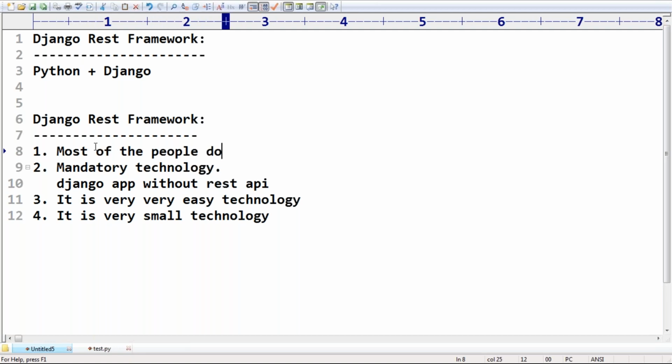Most of the people don't know this technology. Next, the second one, it is mandatory technology. Yes, a Django application without REST API is like a human being without legs and hands. Remember, that much power is going to be added to your Django application.